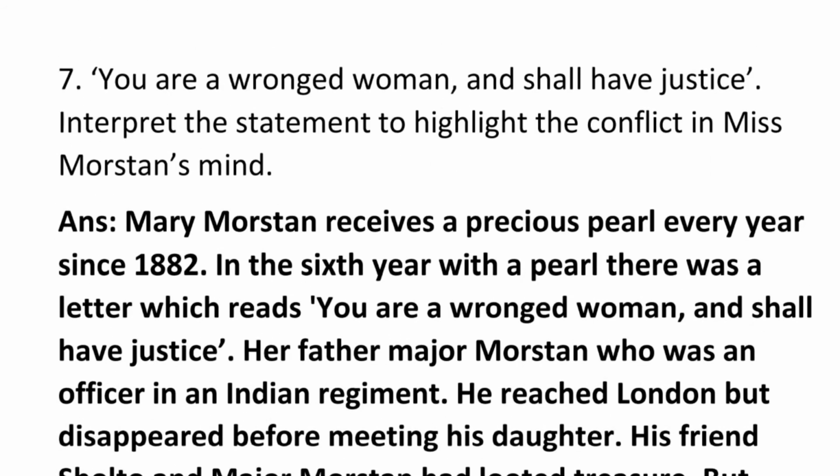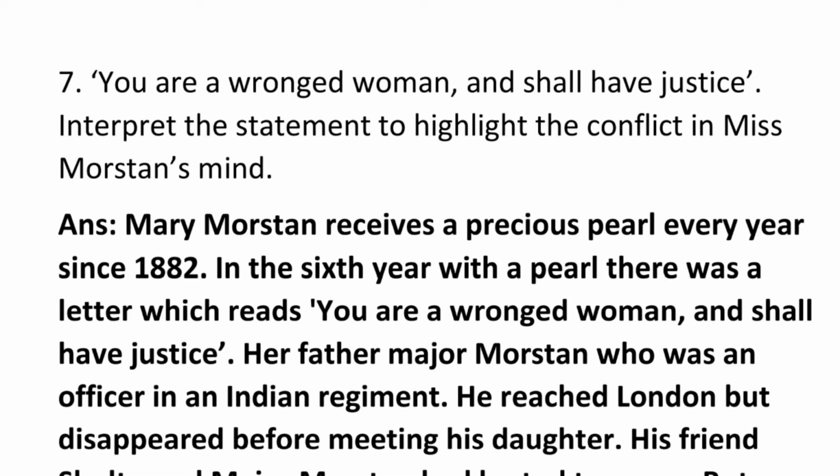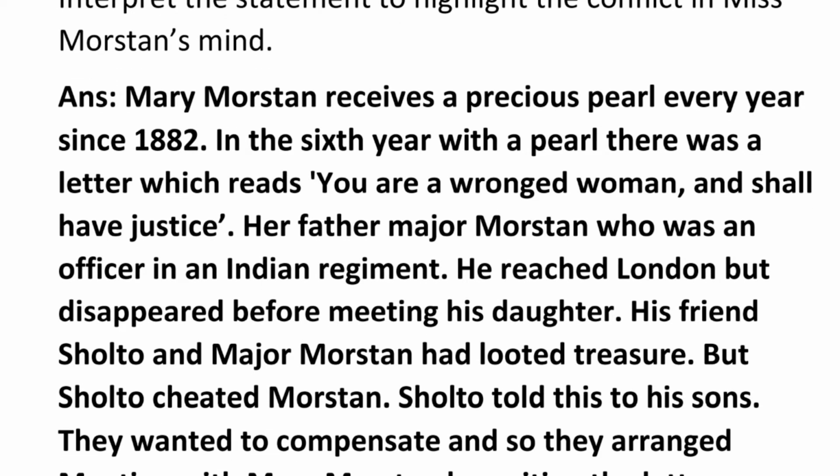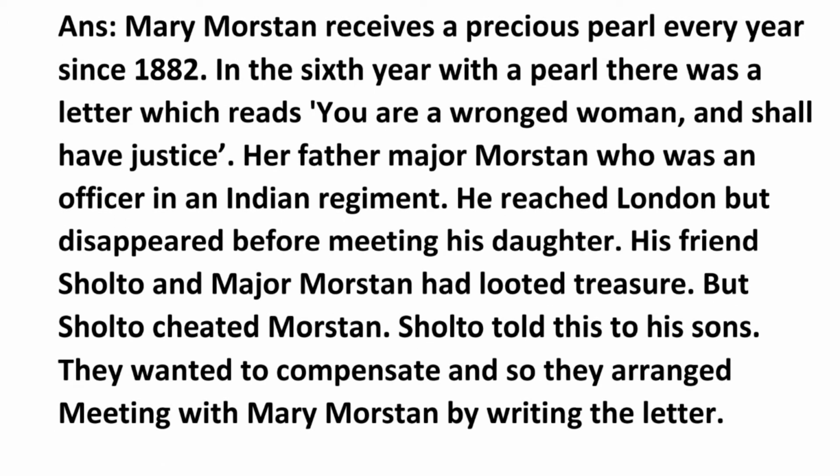Question number 7 is: "You are a wronged woman and shall have justice." Interpret the statement to highlight the conflict in Miss Morstan's mind. Answer: Mary Morstan receives a precious pearl every year since 1882. In the 6th year, with the pearl, there was a letter which reads, "You are a wronged woman and shall have justice."